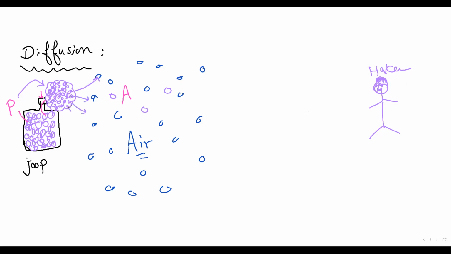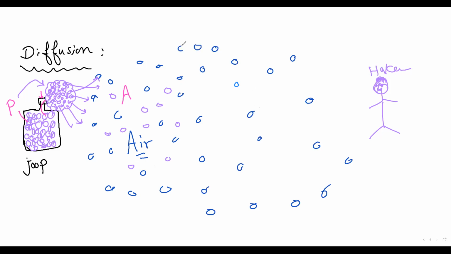All the perfume particles start to collide with the air particles. At this time, the particles of perfume start to fill all the room. It takes some seconds, some minutes.